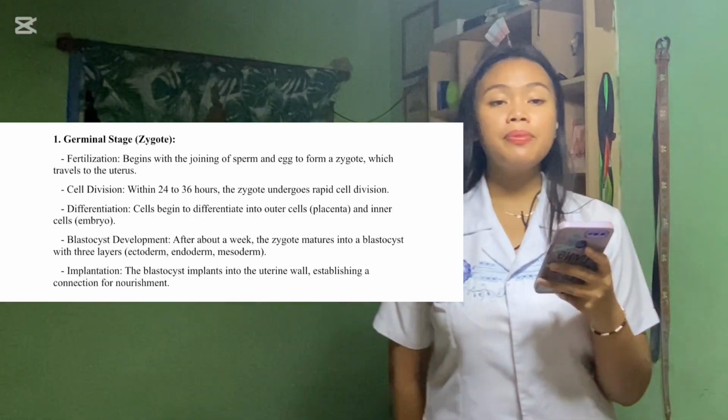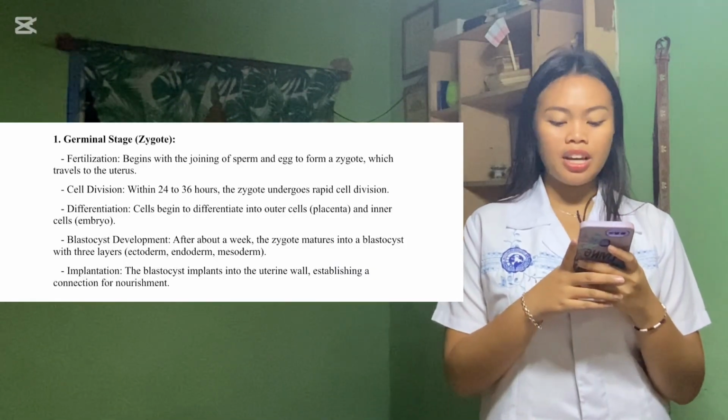Development encompasses three stages from conception to birth: the germinal stage, the embryonic stage, and the fetal stage. First, the germinal stage, or zygote.